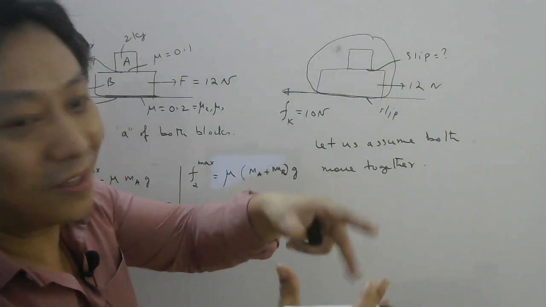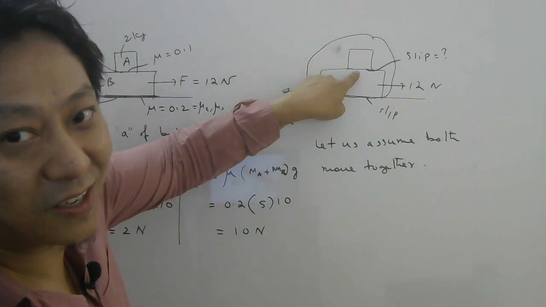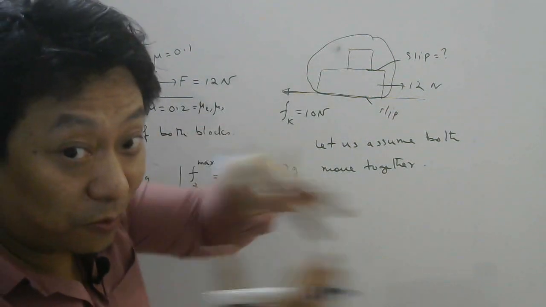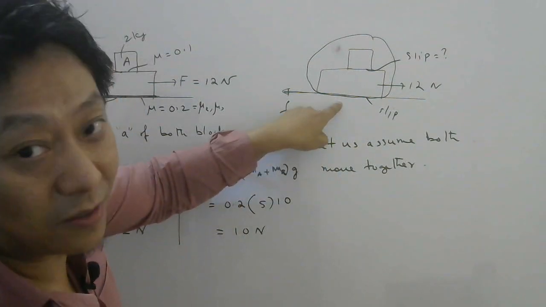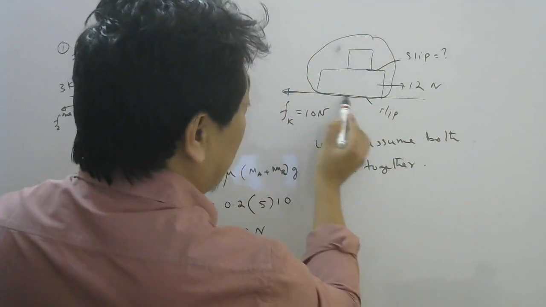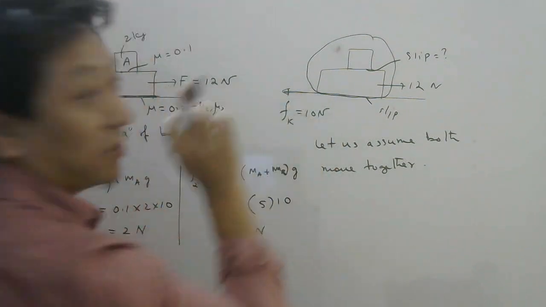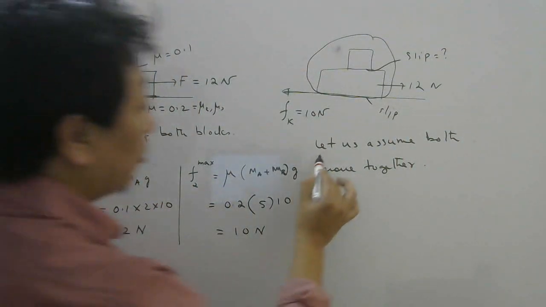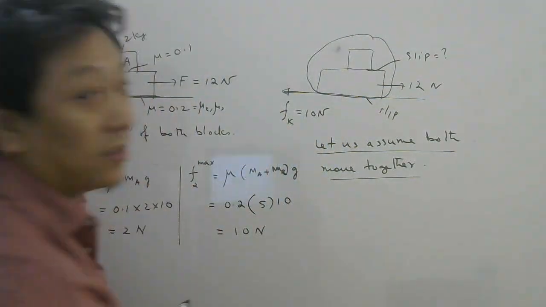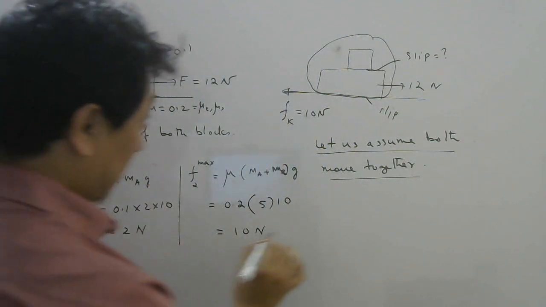To move them together, there should be some static friction here. Why static? Because if they move together, there is no slipping here. Here there is slipping because the system is moving, so here there is kinetic friction. But here we don't know right now.